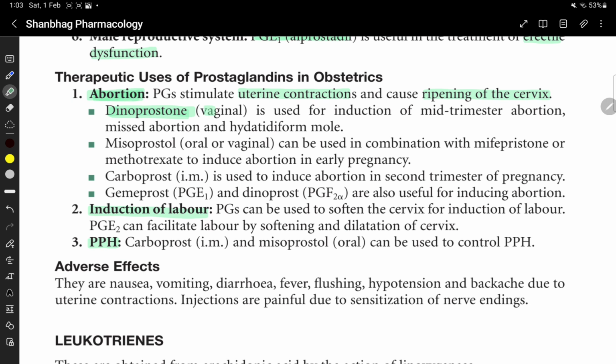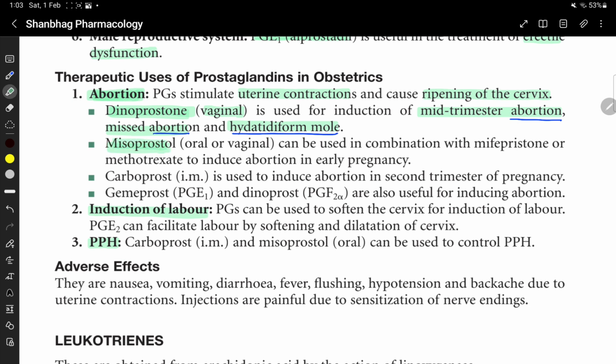Dinoprostone vaginal is used for induction of mid-trimester abortion, missed abortion, and hydatidiform mole.